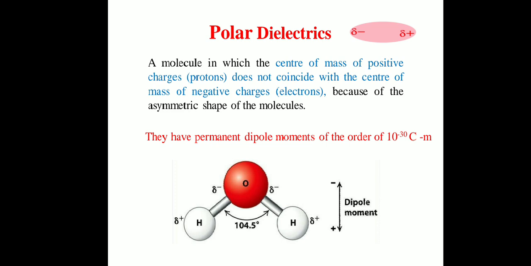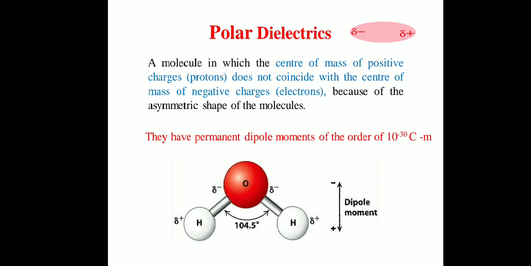Let us consider the first example of a polar dielectric molecule, which is water. If you observe the shape of the water molecule, it is triangular in shape. Two hydrogen atoms are there and one oxygen atom is there, right? Hydrogen belongs to the first group of the periodic table and it is a metal. So metals have a tendency to donate electrons, whereas oxygen belongs to which group? It is a non-metal, right?